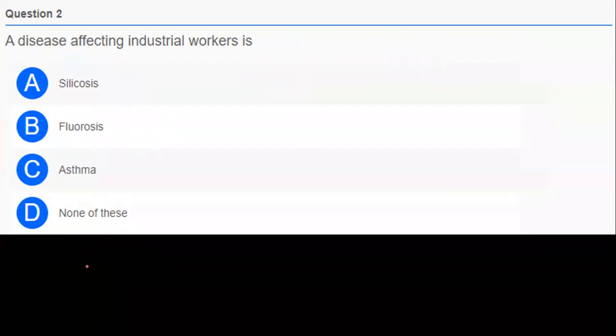A disease affecting industrial workers. Option A, silicosis. Option B, fluorosis. Option C, asthma. And option D, none of these. Comment your answers in the comment section, everybody.